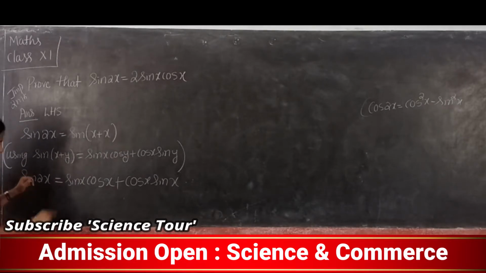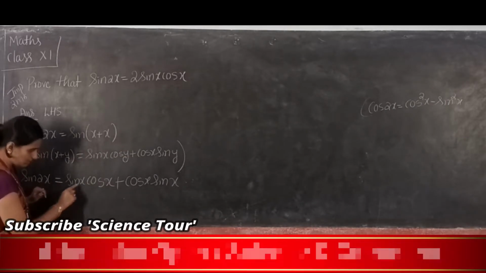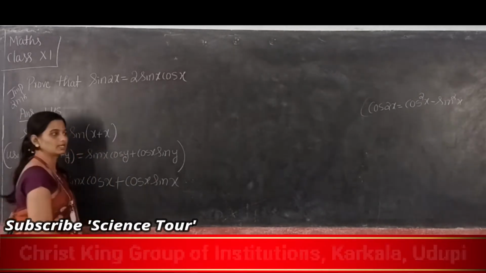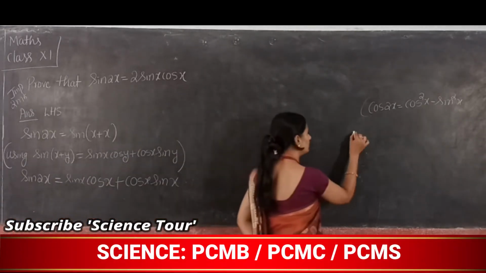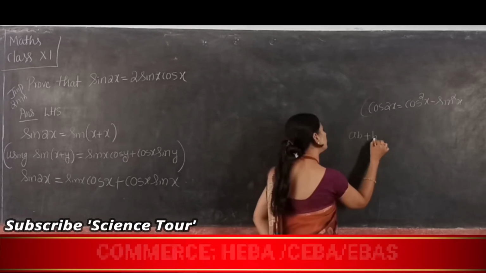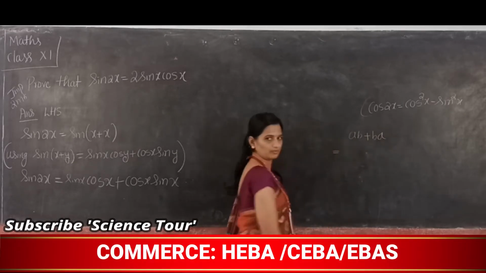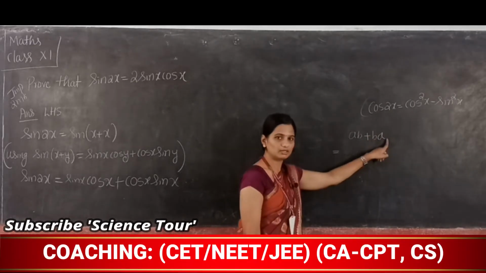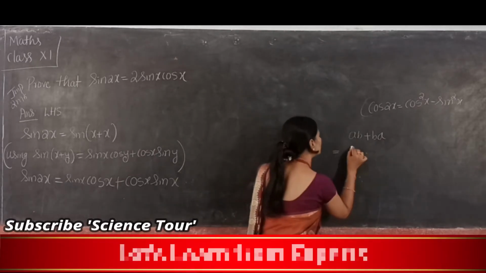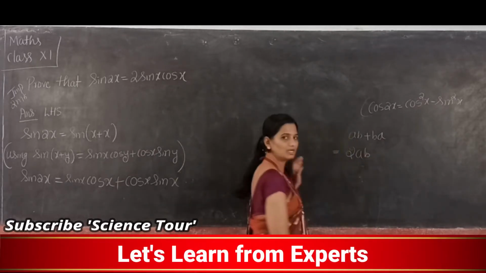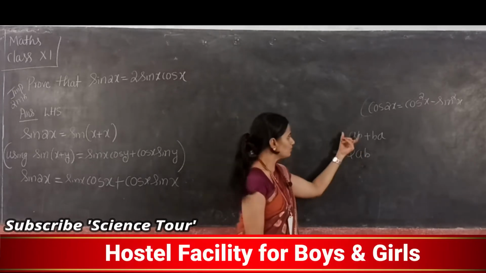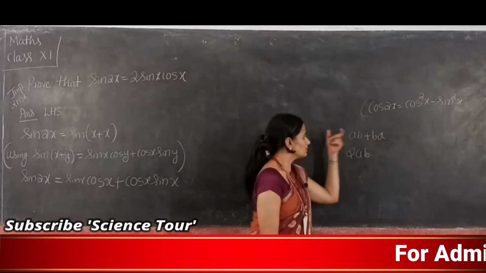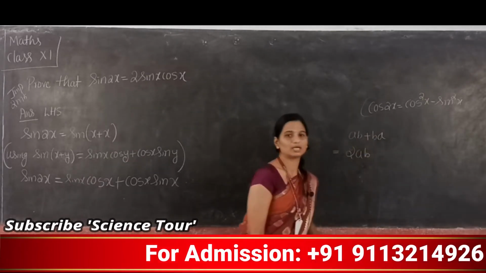See here, what is your first term? Sin x into cos x. The second term is cos x into sin x. Now I will give one example. AB plus BA, what is the answer of this one? Are both the same here? Yes, both are the same, so we can write it as 2AB. Is it right? AB plus BA, both are the same, so we can write it as 2 times AB.